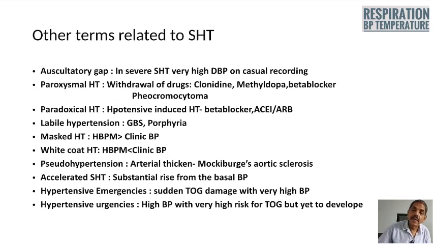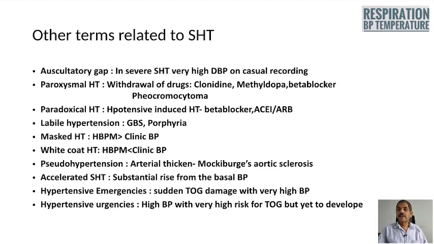Next one, it is the white coat hypertension, where the home blood pressure value will be usually considerably less than the blood pressure recorded at the clinics of the doctor.